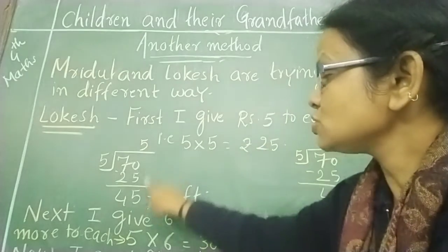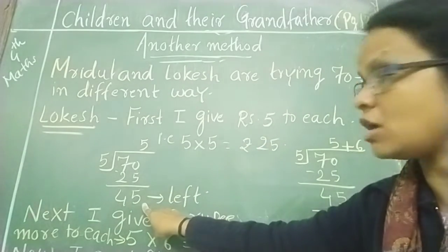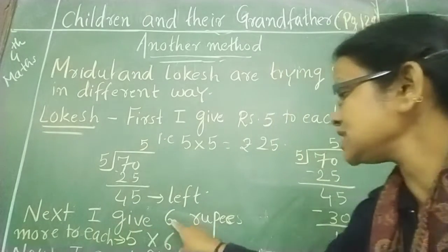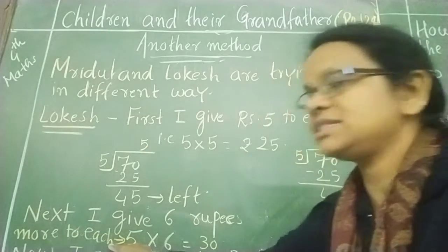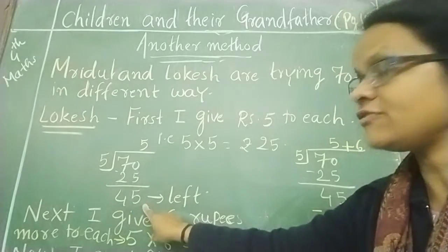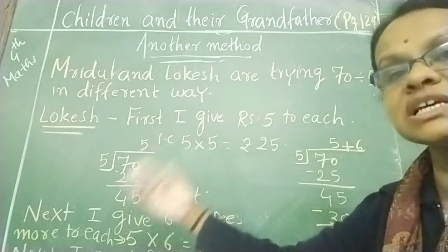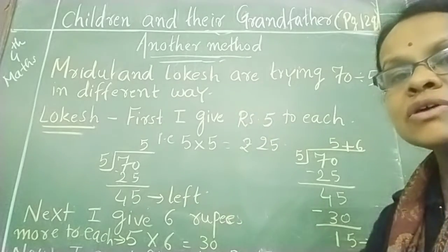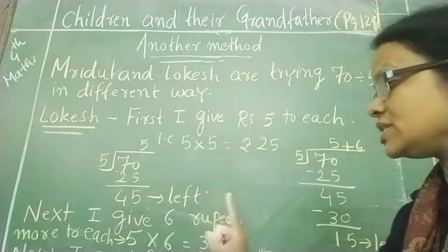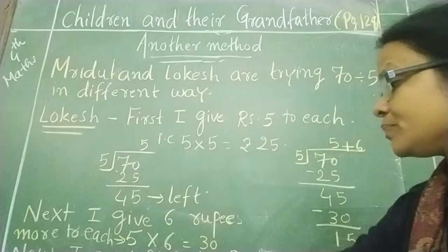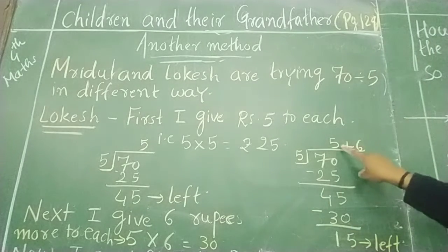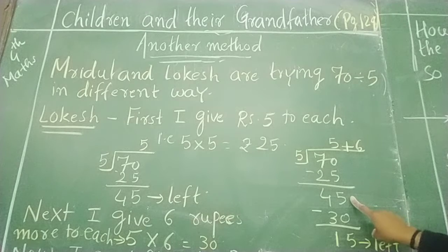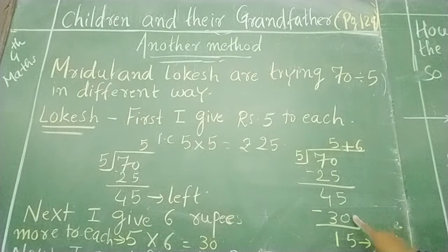Then here, how many rupees are left with me? How much is left? 45 rupees left. Next I give 6 rupees more to each child. After that, what is left? 45 left. So I will give now 6 rupees. First he has given 5 rupees. Now he will give 6 rupees to each child. So 5 6s are 30. So here I have done: first of all he has given 5 rupees, so 25. How much left? 45. So 5 6s are 30.